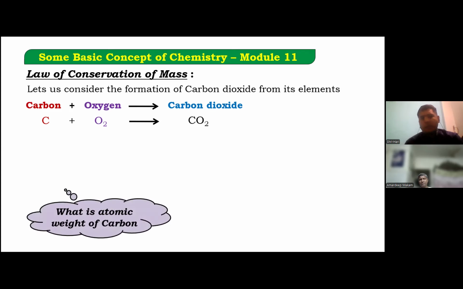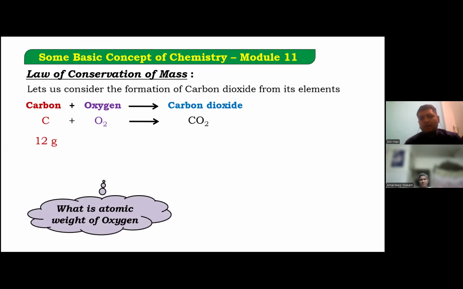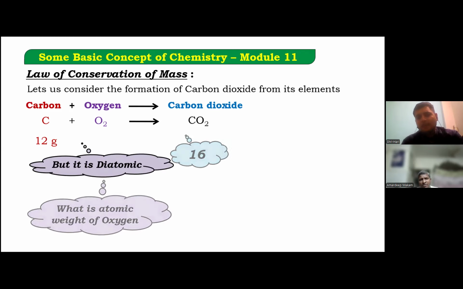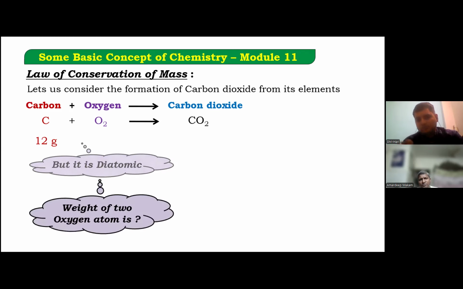What is the atomic weight of carbon? It's 12. And for oxygen, how much will we take? Many of us will write 16, but it's not. Here, oxygen is in the form of a molecule, diatomic. It's not atomic. So it's not 16, it's 32.